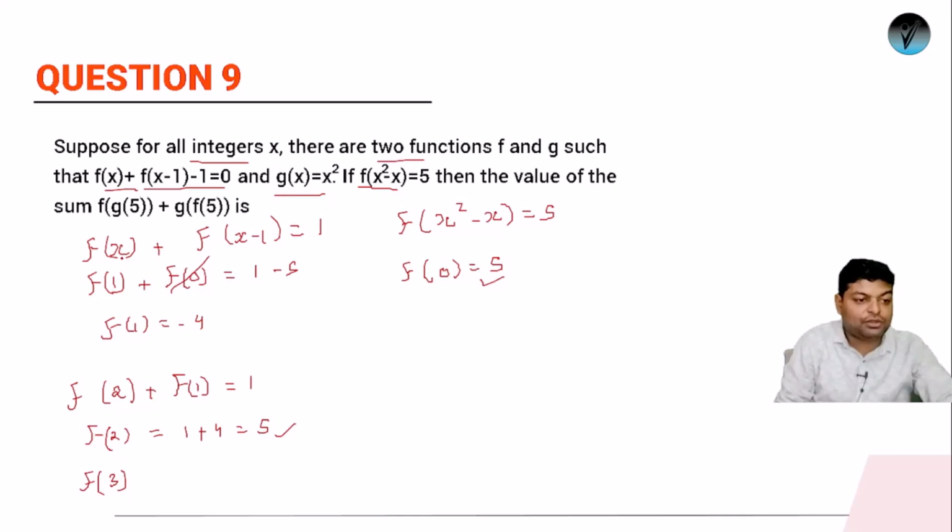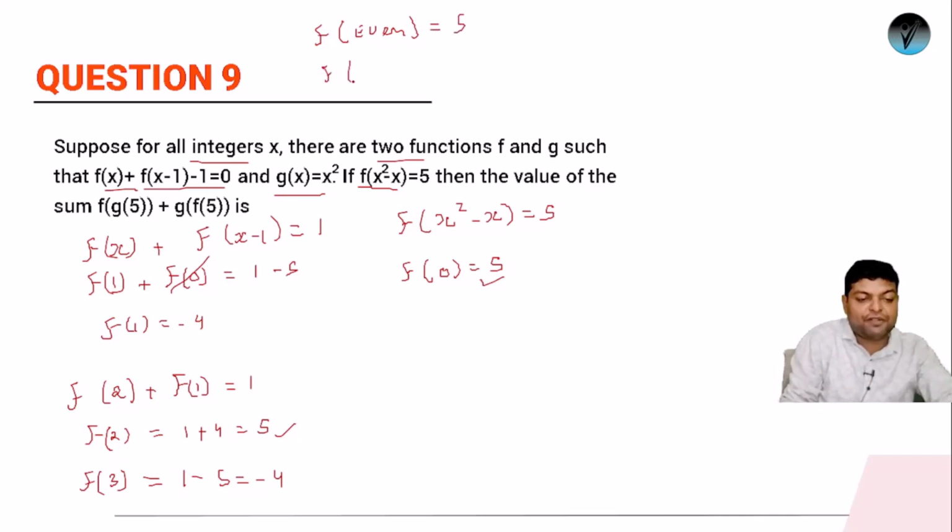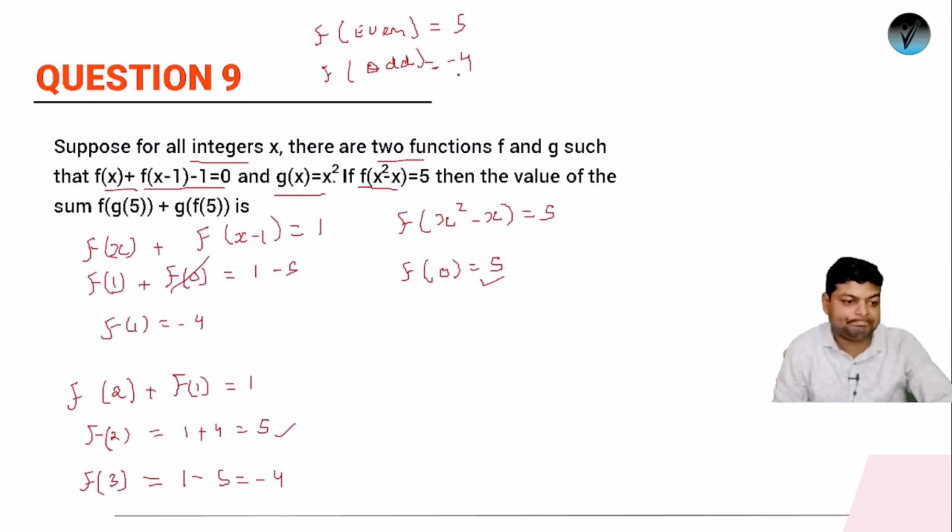Oh sorry, x की वैल्यू 3 होगी. So it will be f of 3 will be equals to 1 minus f of 2. So what will be the value of 1 minus f of 2? So it will be again minus 4. So there is a particular pattern. What the pattern is saying is that if we are calculating f of even, f of even is 5, and if you are calculating f of odd, what is it? It is minus 4. Okay, f of even number is 5 and f of odd number is minus 4.